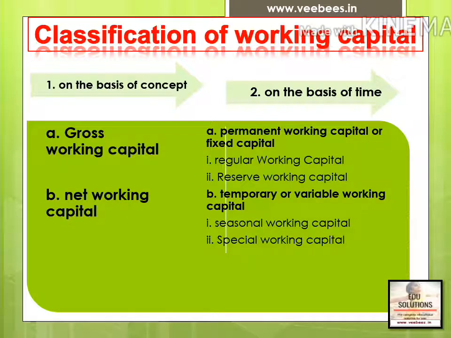We have already gone through that. Gross working capital means total of current assets. Net working capital means total current assets minus total current liabilities. And the second classification is on the basis of time. On the basis of time, working capital is classified as permanent working capital and temporary working capital.